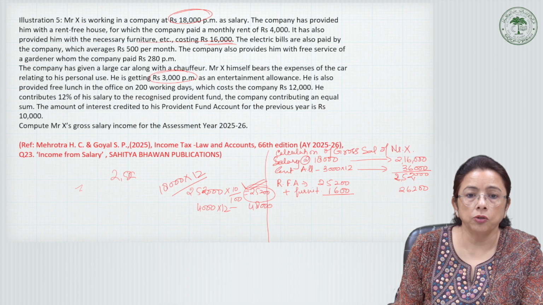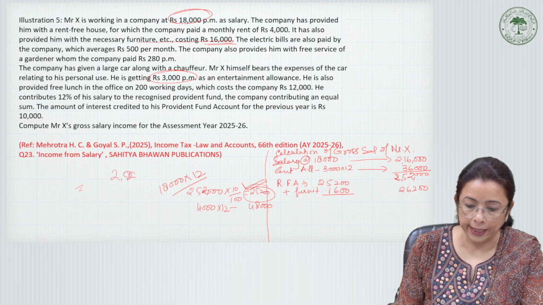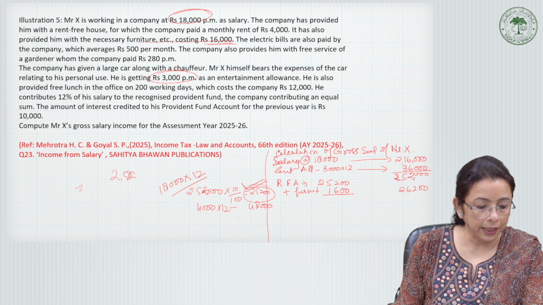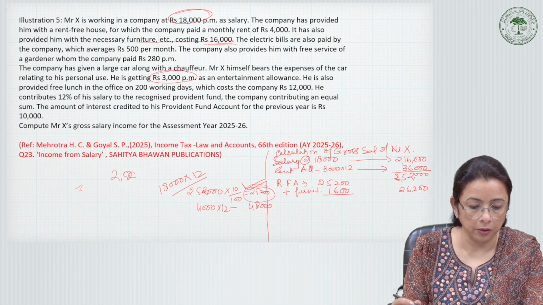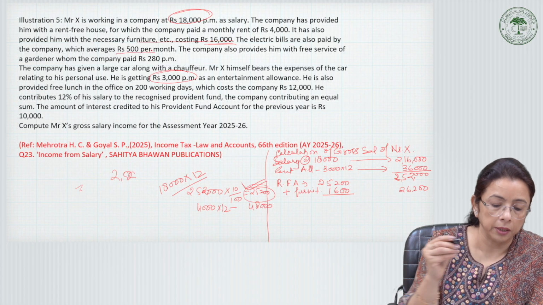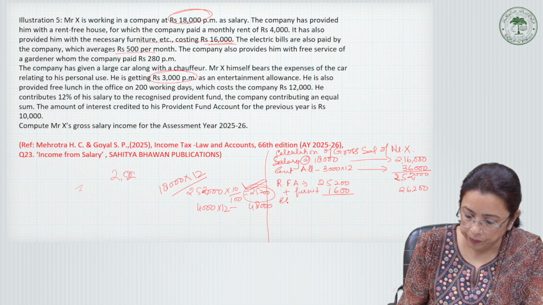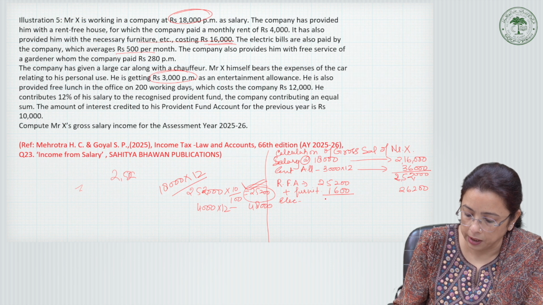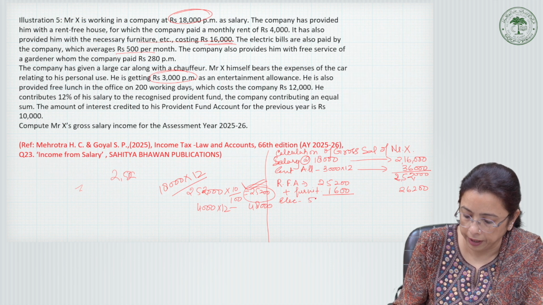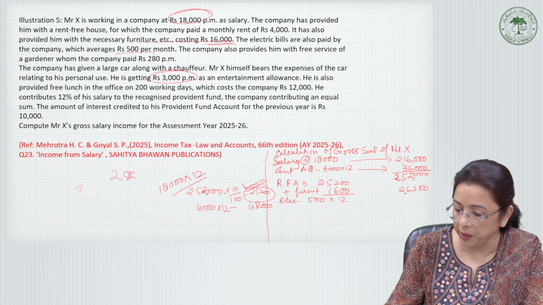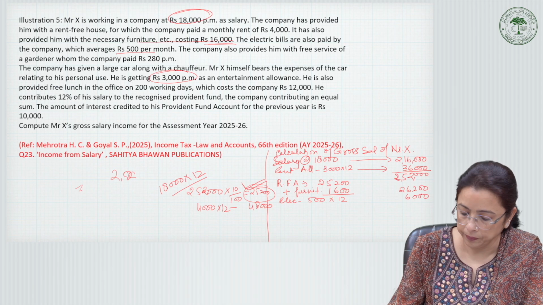Then the company is also paying the electricity bill, 500 per month. So for 12 months, it makes it 6,000.